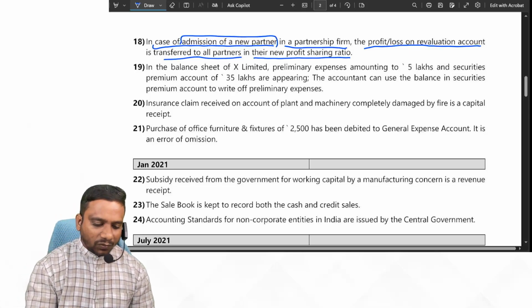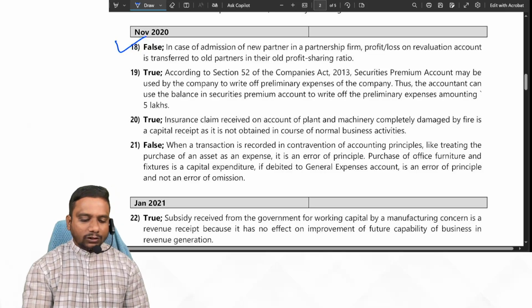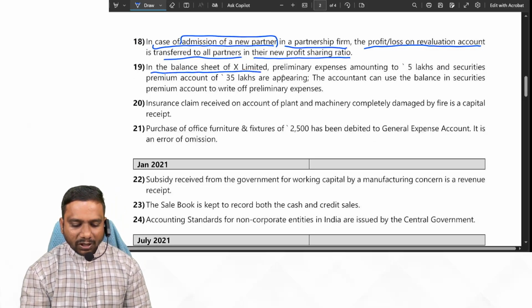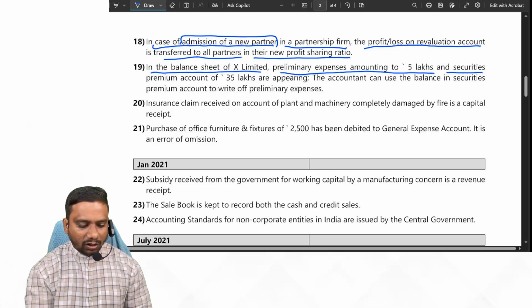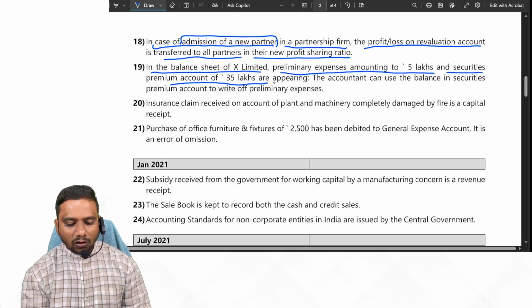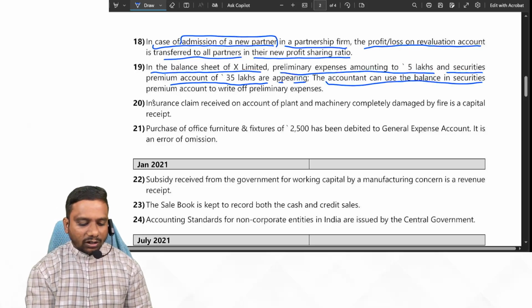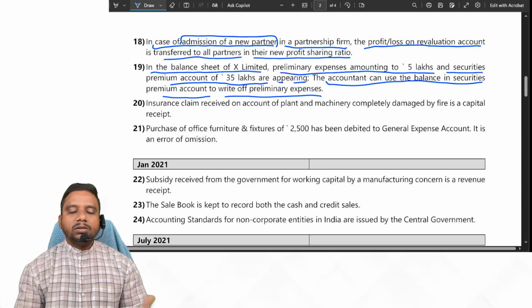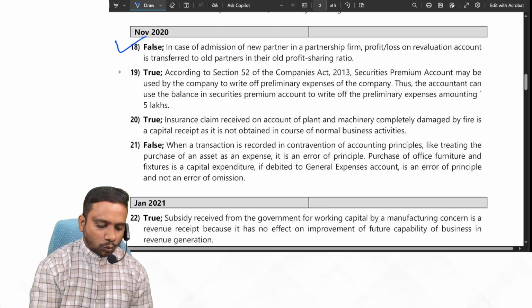That's a condition now. So the given statement is false. Next one. In the balance sheet of X Limited, preliminary expenses amounting to 5 lakh and securities premium account of 35 lakh are appearing. The accountant can use the balance in securities premium account to write off preliminary expenses. Yes, securities premium account may be utilized to write off the preliminary expenses. So the given statement is true.